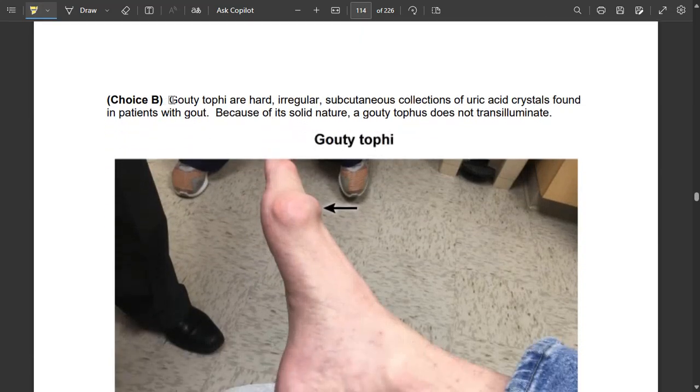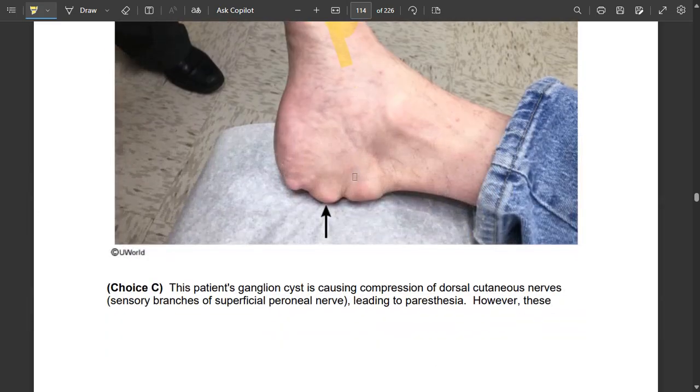Gouty tophi are hard and irregular. Tophi or podagra can be present at the base of the first metatarsal, the distal metatarsal. Gouty tophi are hard, irregular subcutaneous collections of uric acid crystals found in patients with gout. Because of their solid nature, gouty tophi do not transilluminate.